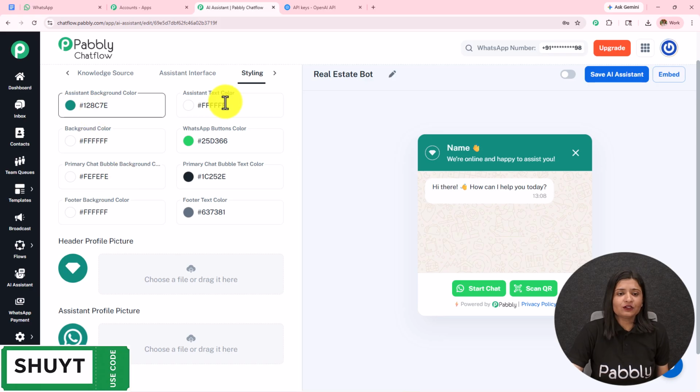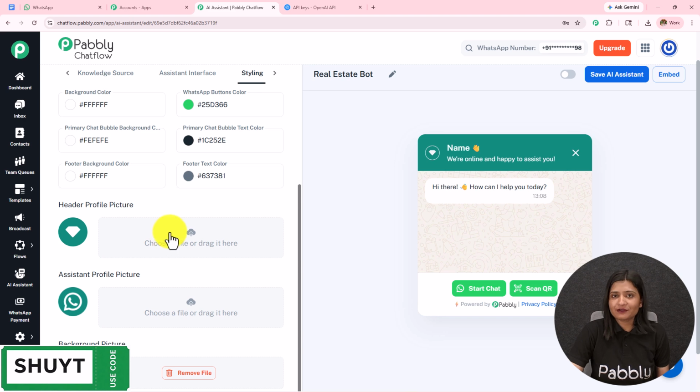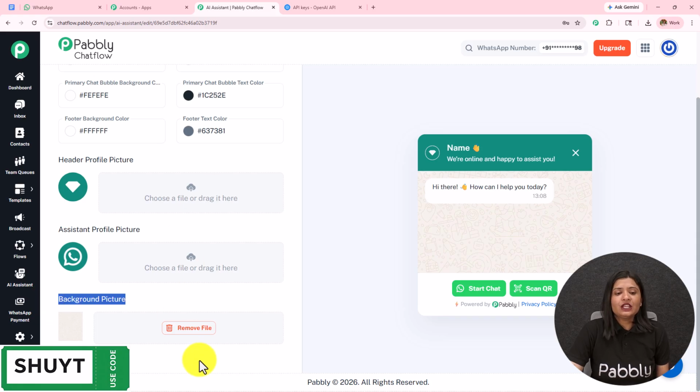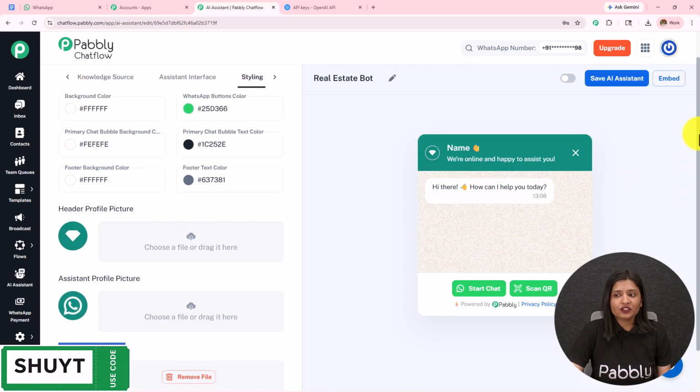Then we have this background color, text color, button color, chat bubble text color. You can set this according to your choice and preference. I'm going to keep it as default only. Then we have this header profile picture, assistant profile picture, and the background picture. You can set these according to your choice and preference, just in the manner we have uploaded the knowledge base.